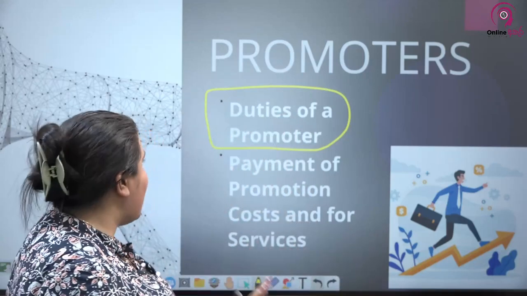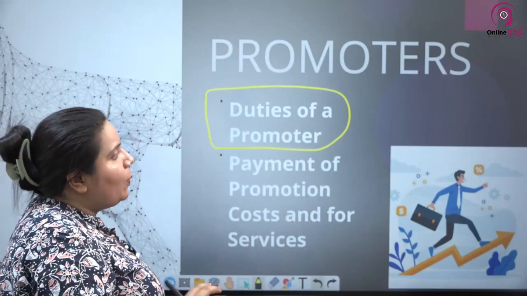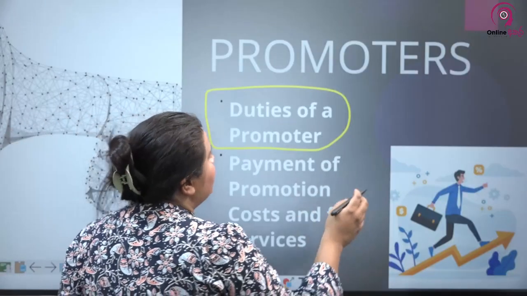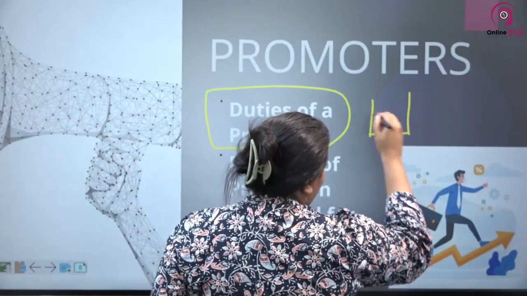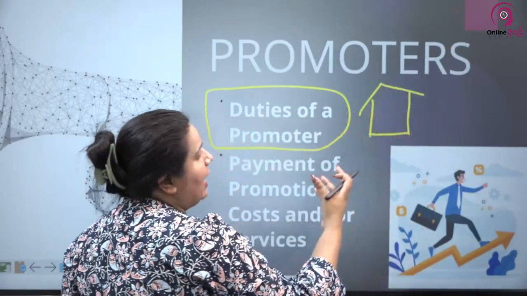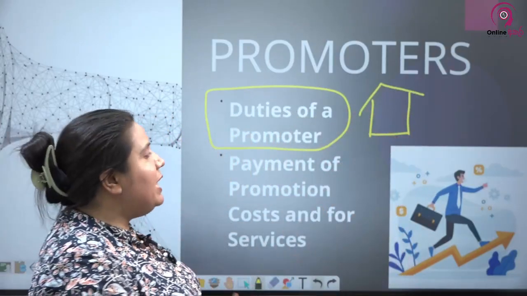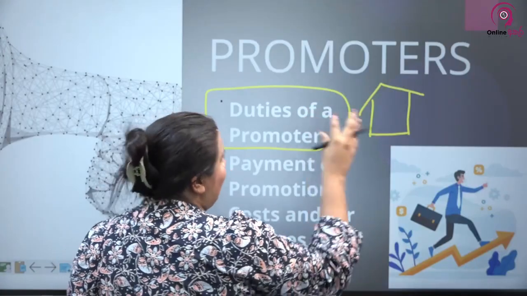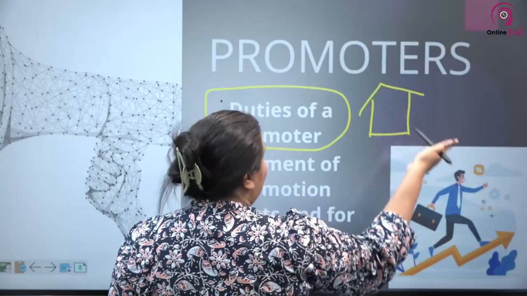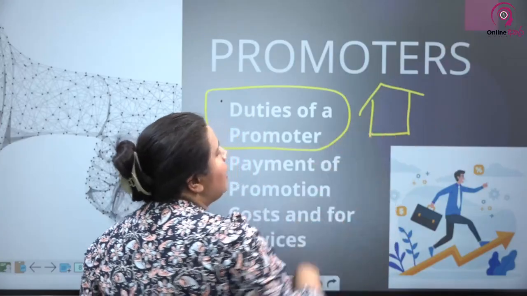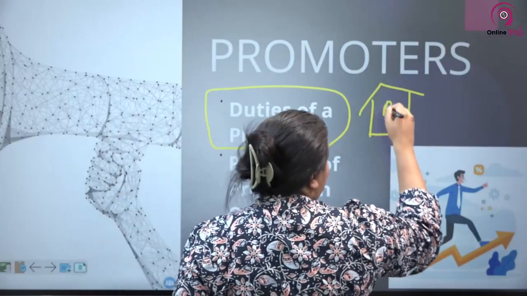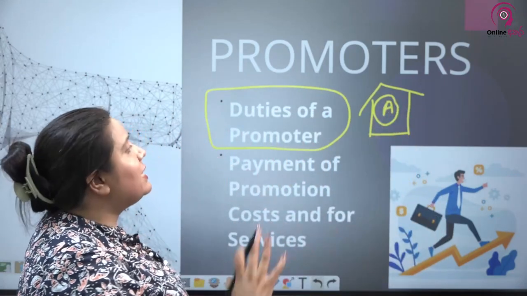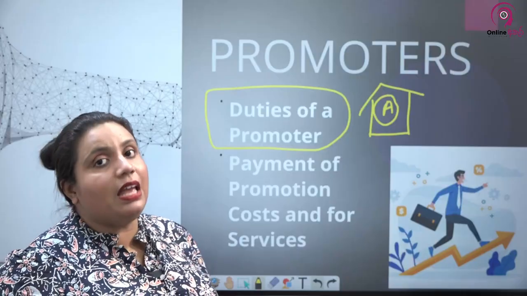I'll just give you a scenario to explain what a secret profit is. Let's say the company wants to buy a building. To start the company, you need to have premises, no? So the company needs to buy a building. There's no company as yet, so the promoter speaks to the seller. Let's say this is owned by A, so the promoter speaks to a person called A to purchase this particular property on behalf of the company.